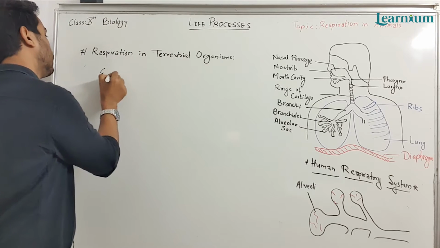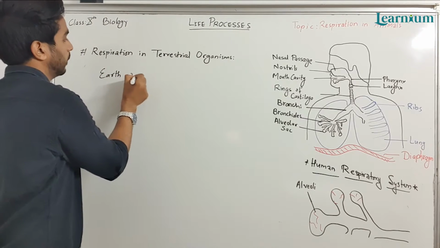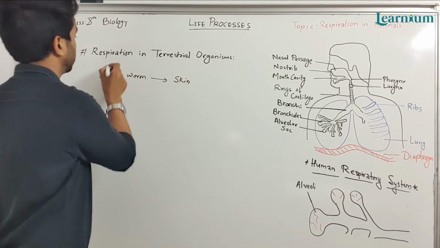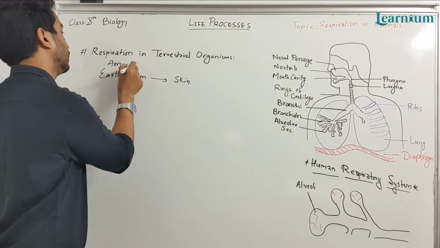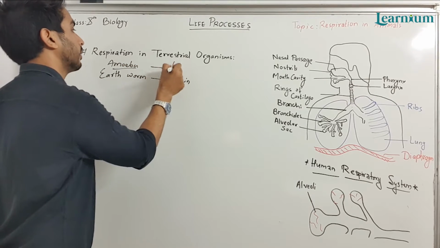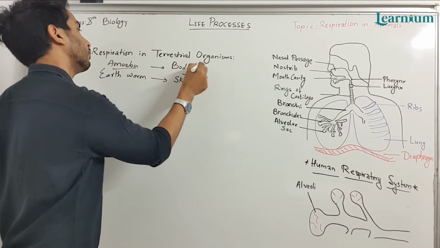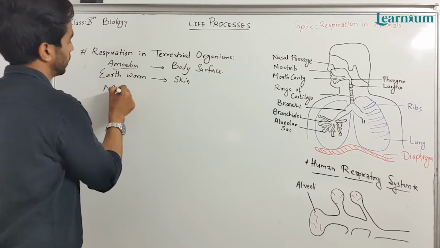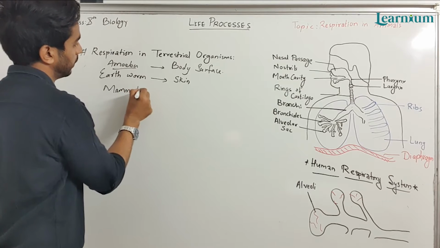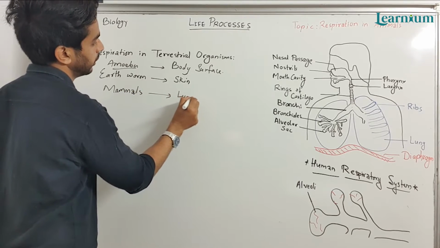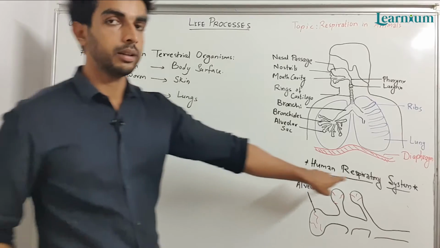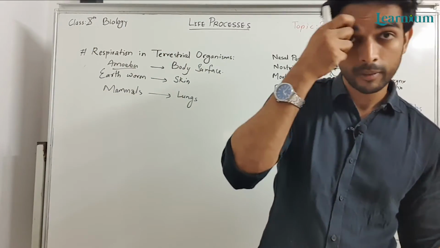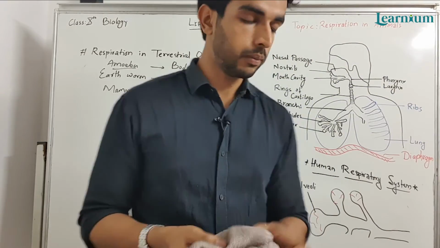Like earthworm, they respire through skin. Then amoeba and paramecium respire by body surface. And mammals have lungs, a respiratory system. All advanced or higher animals have a respiratory system, that is lungs.